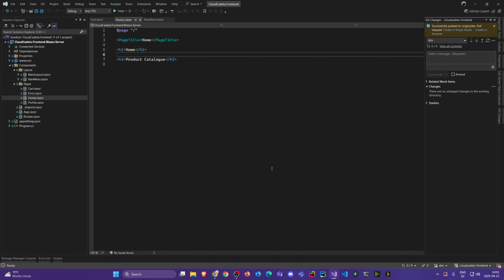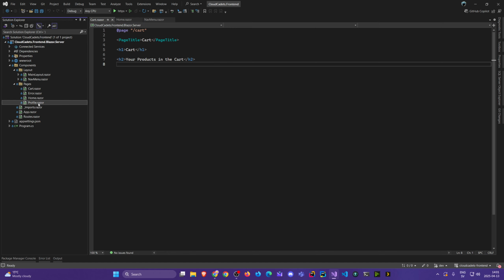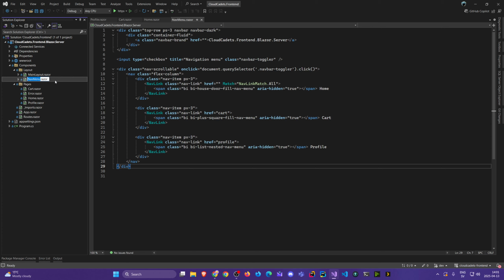Let's do this visually so I don't bore you with text. Let's say you both had the nav menu, even though one worked on cart, one worked on profile. But then the other one modified nav menu or even removed it. And then you push, and then it's gone. Now we have a merge conflict. Because in your version, you still have the nav menu. In their version, they either modified it or removed it.